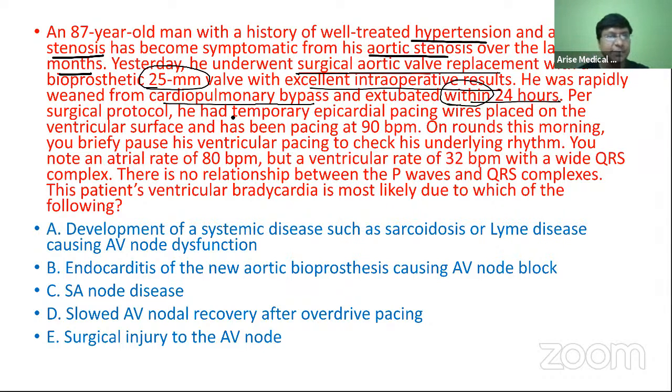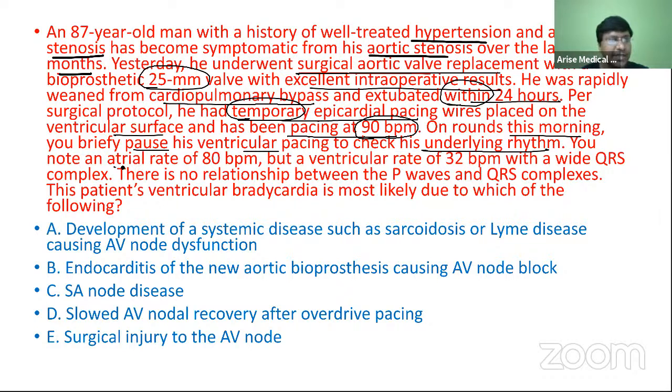As per the surgical protocol, he had temporary epicardial pacing wires placed on the ventricular surface and has been pacing at 90 beats per minute. So with temporary pacing, the heart rate is 90 beats per minute. On rounds this morning, you briefly paused his ventricular pacing, that means you stopped the ventricular pacing to check the underlying rhythm.